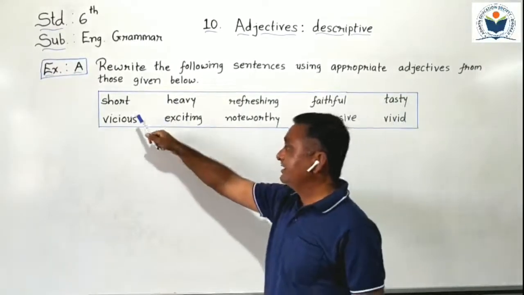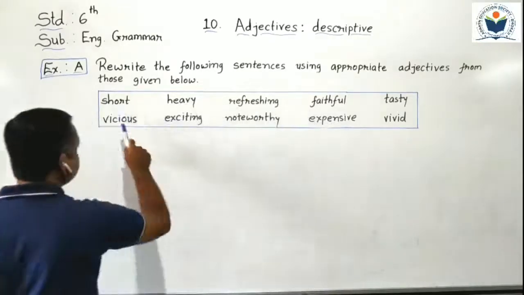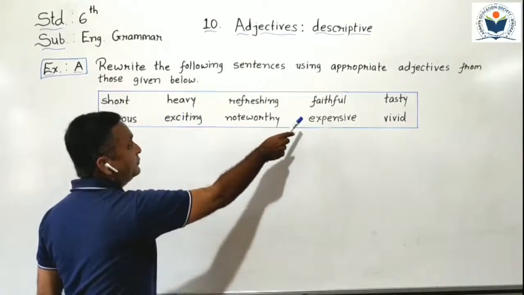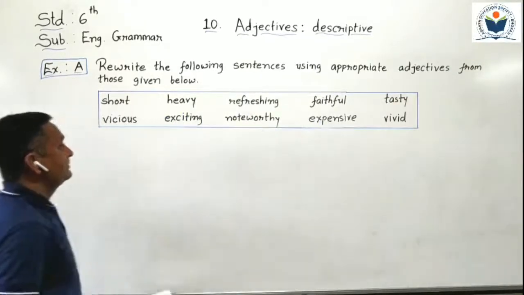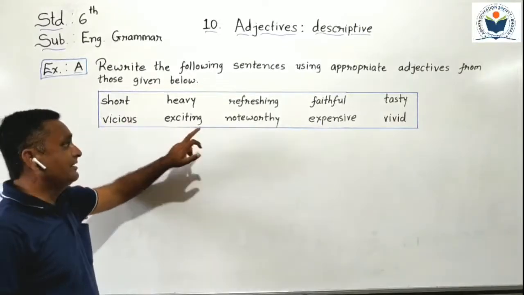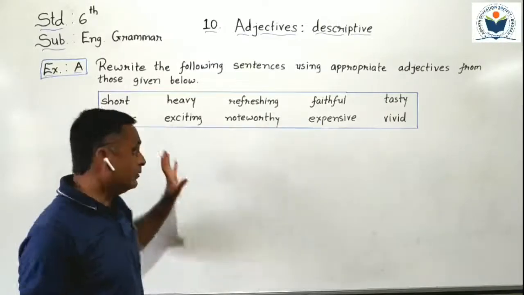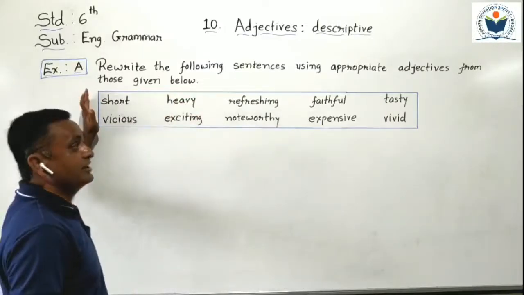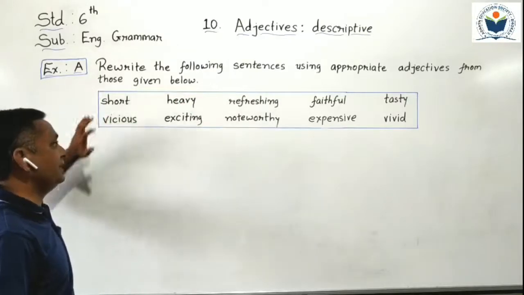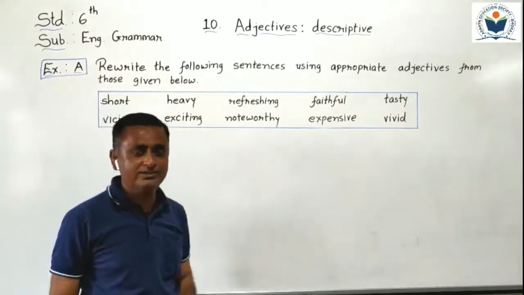Here, the adjectives list is given. See, first, short, then heavy, refreshing, faithful, tasty. Downside, vicious, exciting, noteworthy, expensive, vivid. All words are known as adjectives. These adjectives we have to use in our sentences and rewrite the whole sentences.